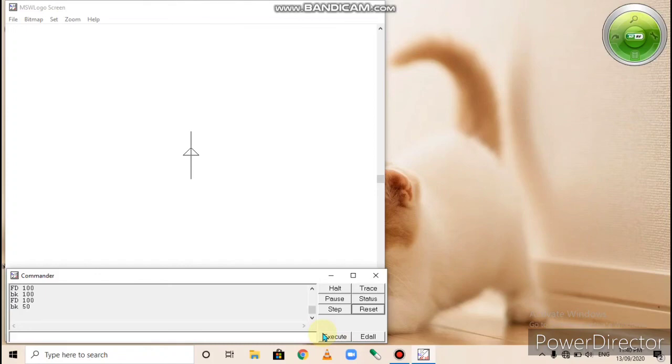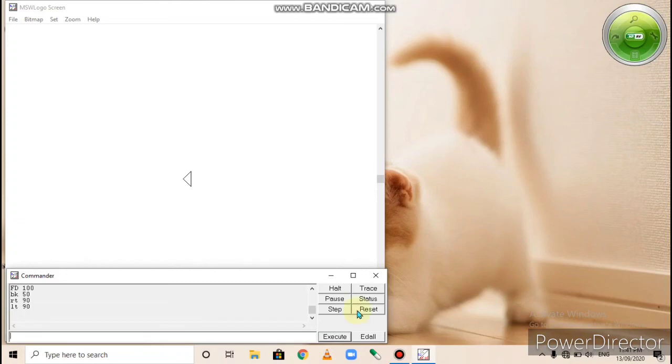Right? The turtle can turn left or right. See, when we use RT, the turtle will turn in the right direction. And when we use LT, the turtle will turn in the left direction. Understood? The turtle can move in the forward direction, backward direction, and can turn right and left.